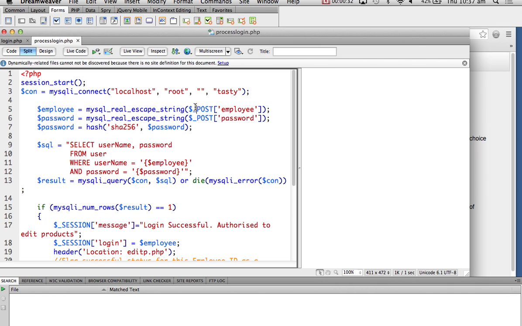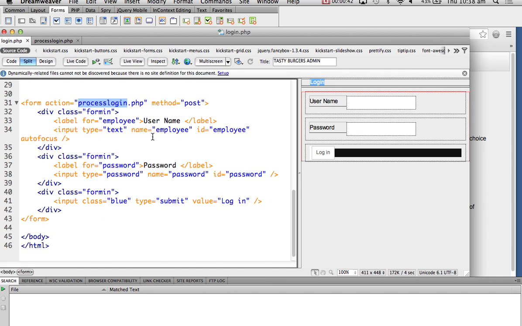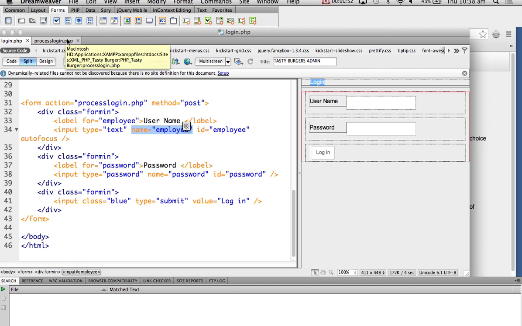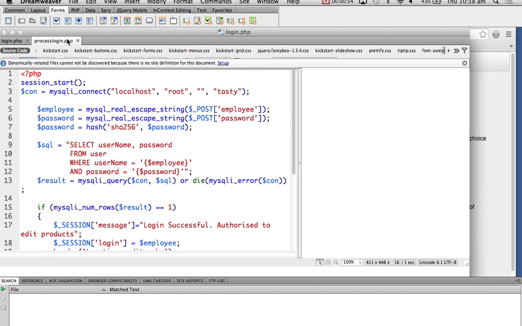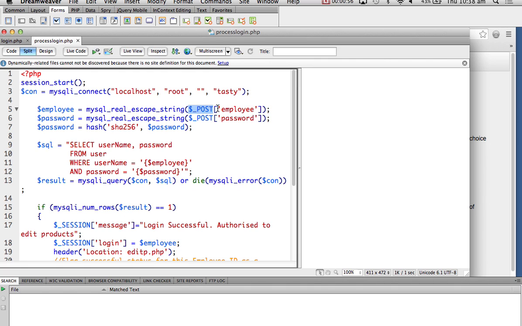Okay. The process login connects to the database. It takes whatever is posted. You see this method post. So whatever is posted, when you have a field called employee, by default what is posted is $_post employee. So that's the variable $_post employee.